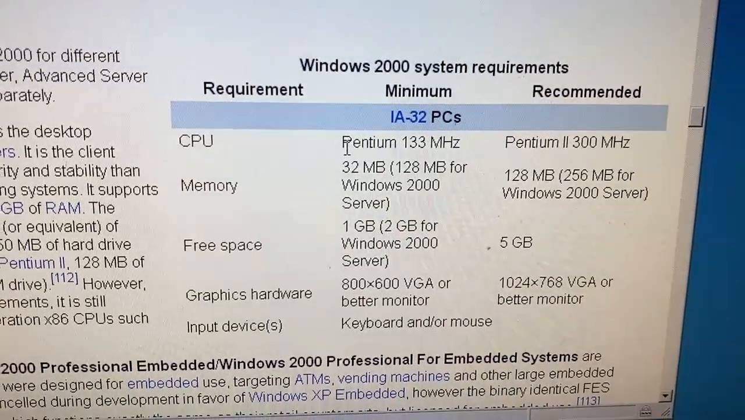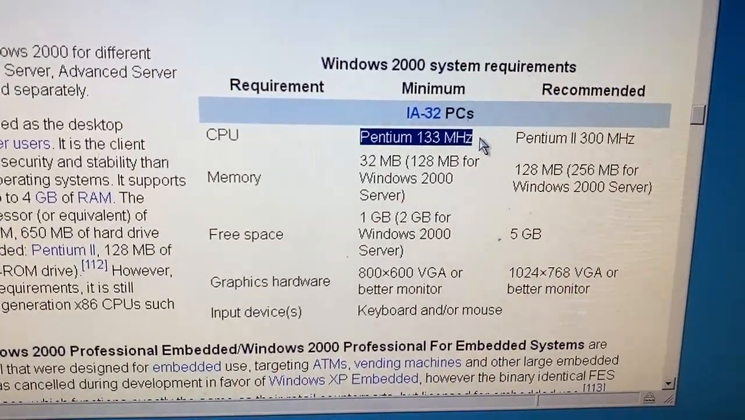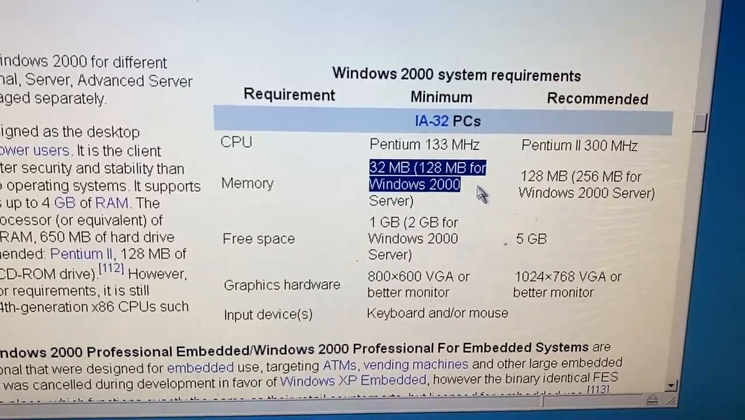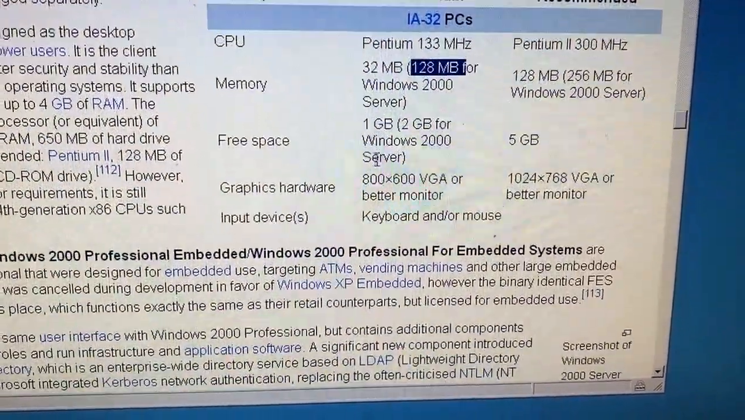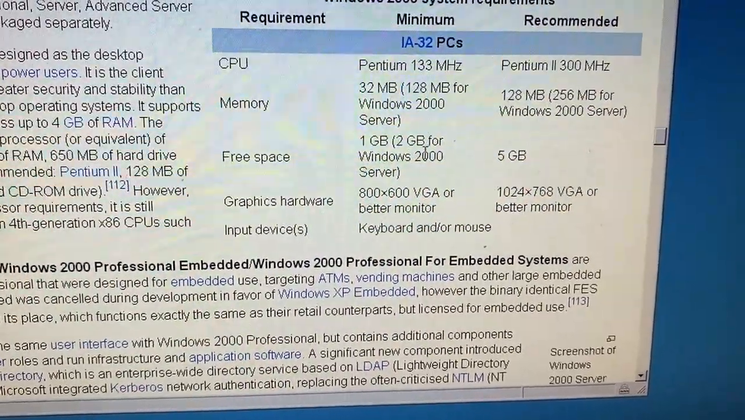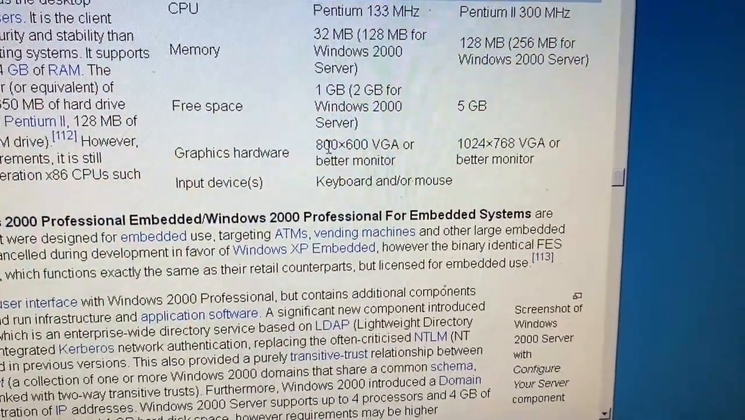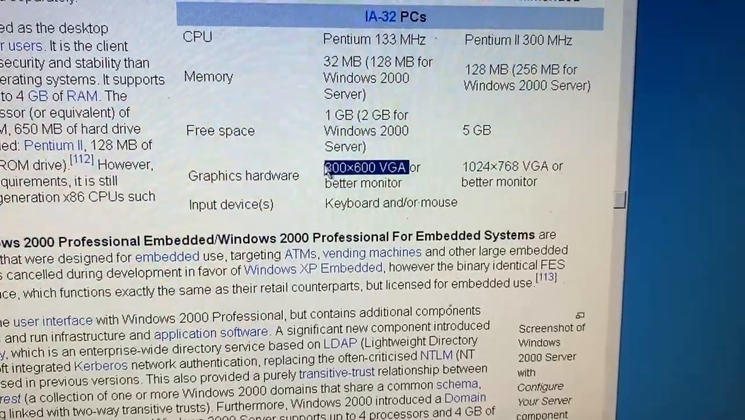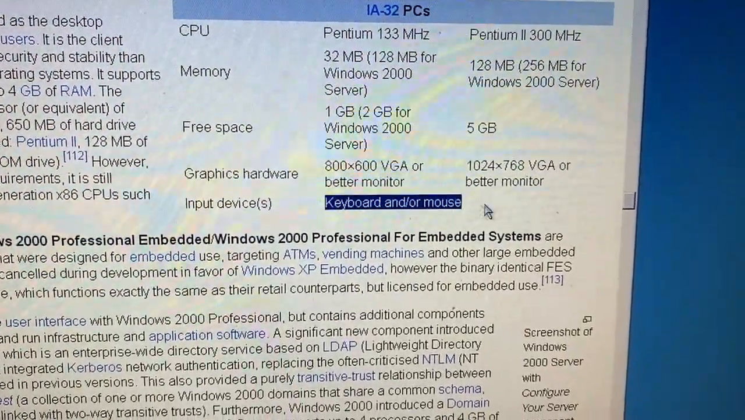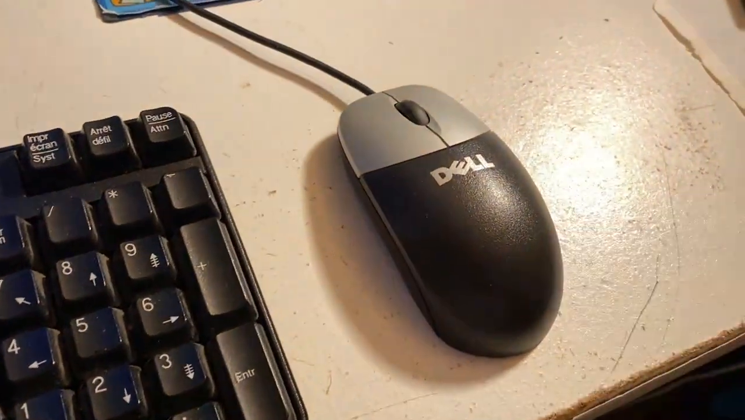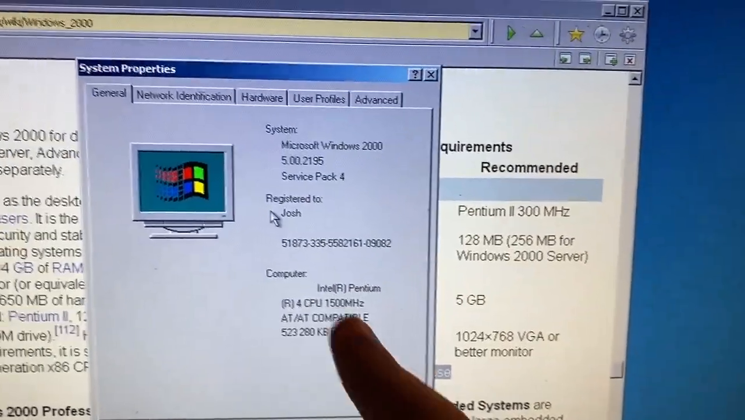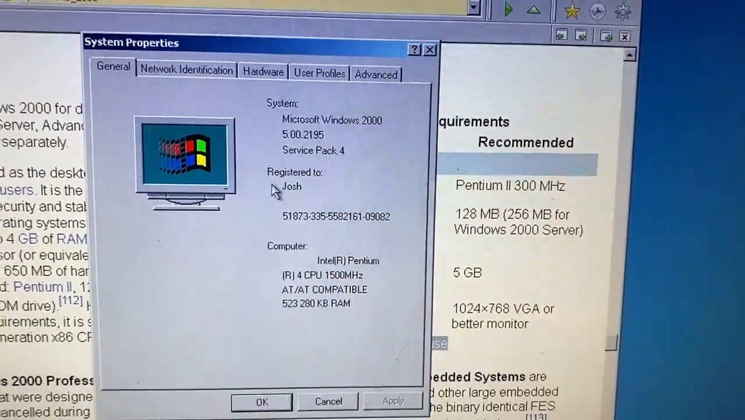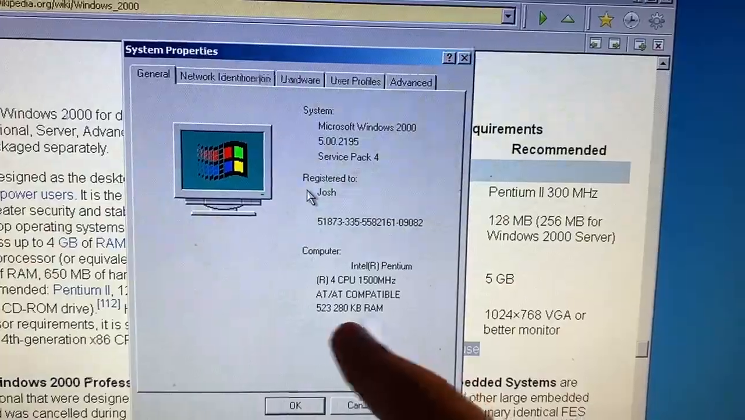Minimum requirements. A Pentium at 133 MHz. 32 megabytes of memory RAM. Except if you're using server, it's 128 megabytes. Free space, a gigabyte. 2 gigabytes per server. Graphics, a monitor that's capable of VGA and 800x600. And a keyboard and mouse. Well, glad we have a keyboard and a mouse. Oh yeah, by the way, you can tell we're way over the recommended specs. 1500 megahertz. And why does it show in kilobytes?